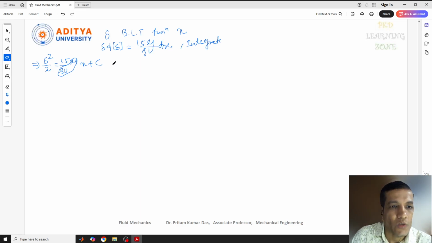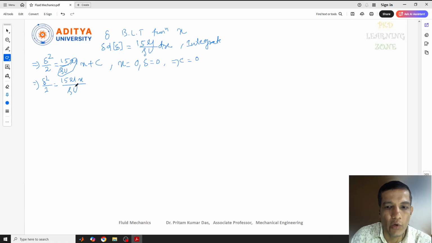Now we need to consider the condition x equal to 0. At the starting of the plate, the length is 0 and delta, the boundary layer thickness, is also obviously 0, since there is no boundary layer thickness at the leading edge. Putting these values, we get c equal to 0. Putting this in the equation, delta square by 2 equals 15 mu x by rho u.